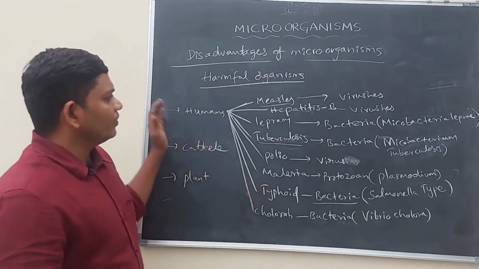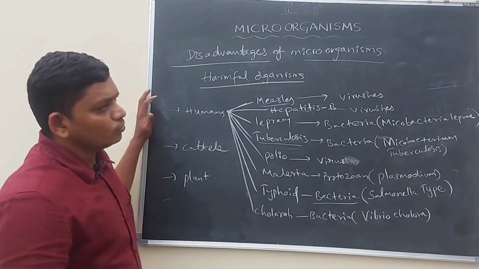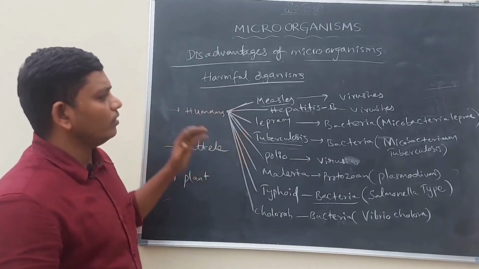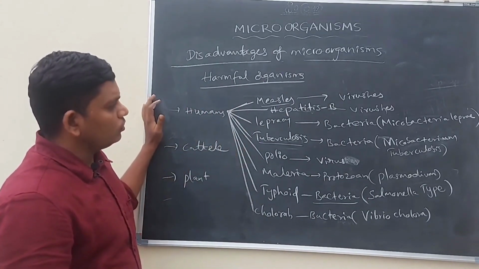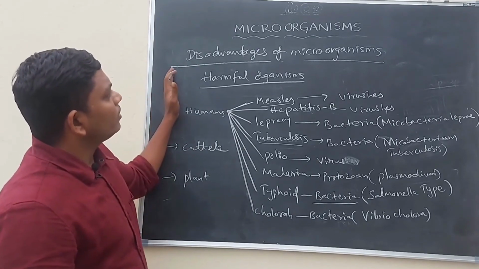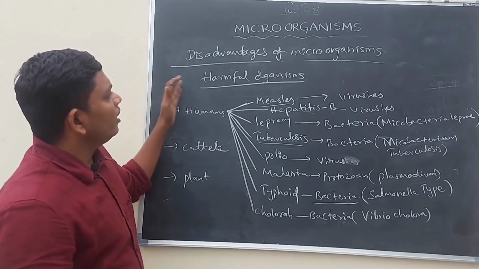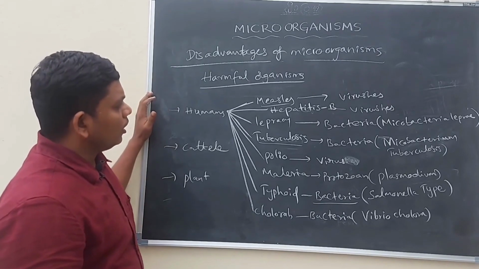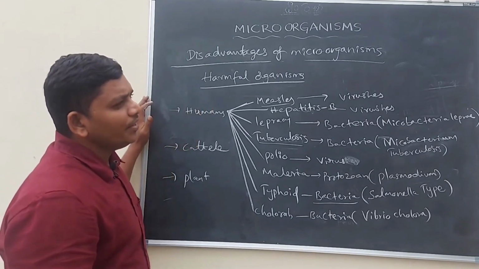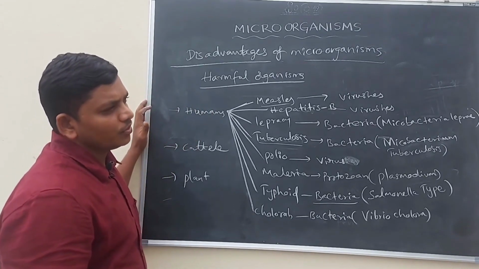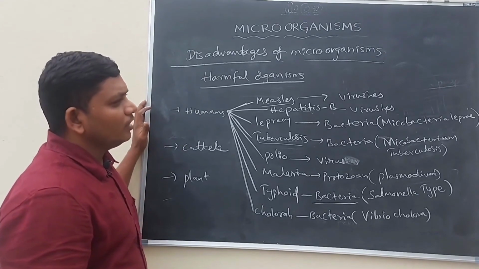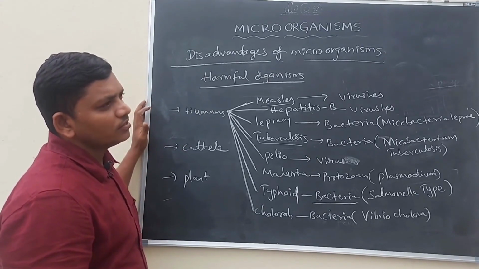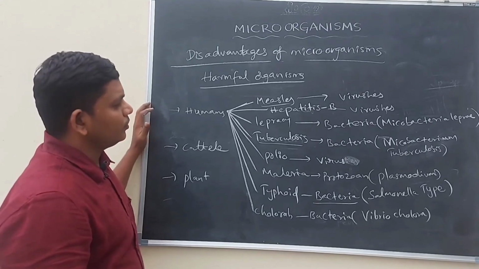So in this way, some viruses, bacteria and protozoans cause different types of disease in human beings. So we can consider microorganisms also harmful organisms. Not only these, many types of microorganisms are there in the atmosphere. They may differ in structure and in the different diseases they cause.